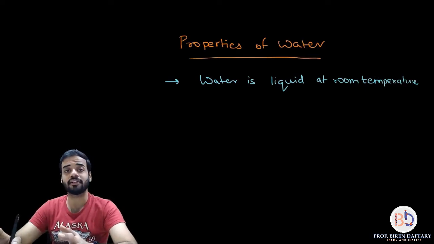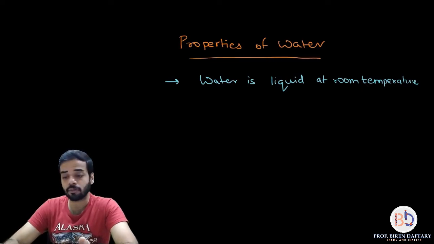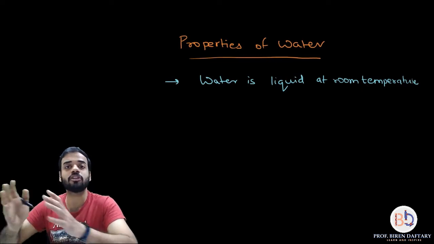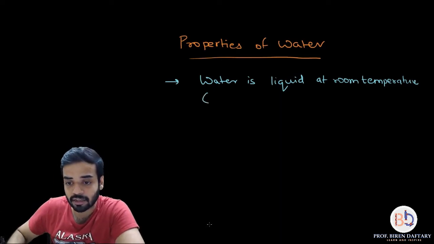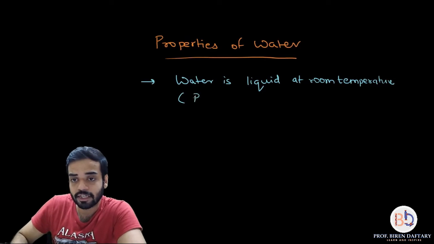But water is not like that. Water at room temperature is liquid. So why is it a very important property? Because it becomes the best solvent for most of the solutes. So I am writing it down in the bracket over here. It becomes the best solvent.